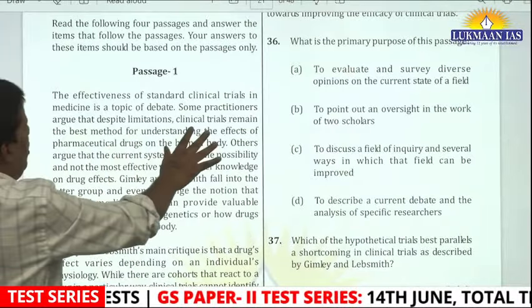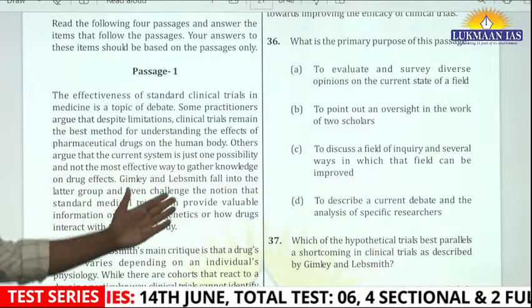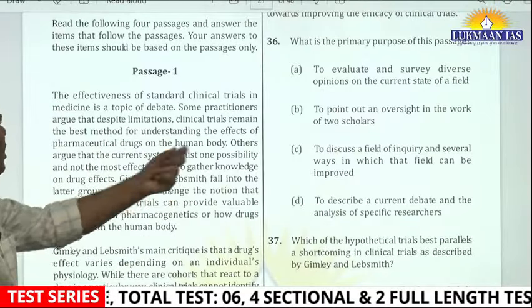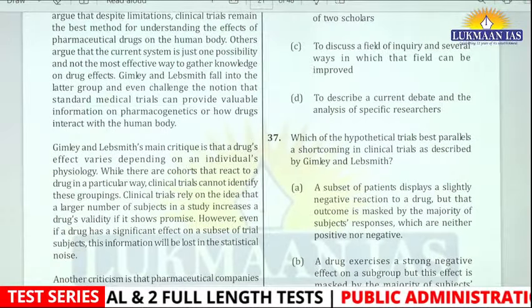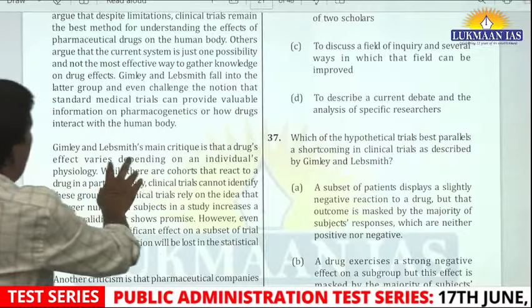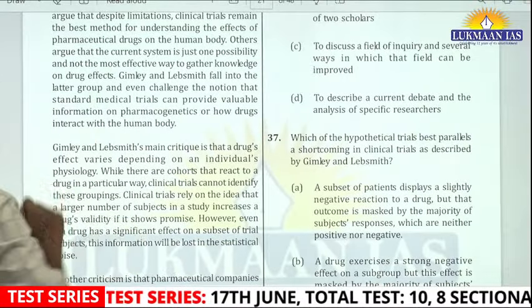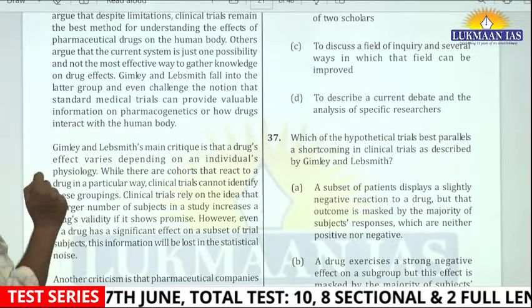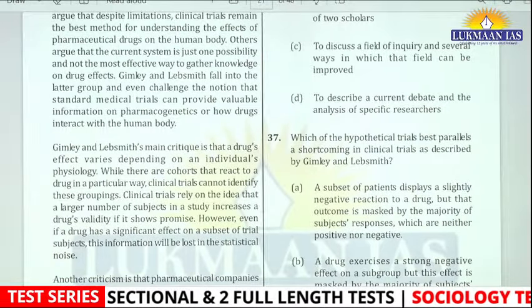So despite their limitation, they remain the best method for understanding the effect. But again, there are two persons, Gilmley and Lab, they said there is still some problem. What they said, their main critique is that a drug's effect varies depending upon the individual physiology. While there are cohorts that react to a drug in a particular way, clinical trials cannot identify these subgroupings.